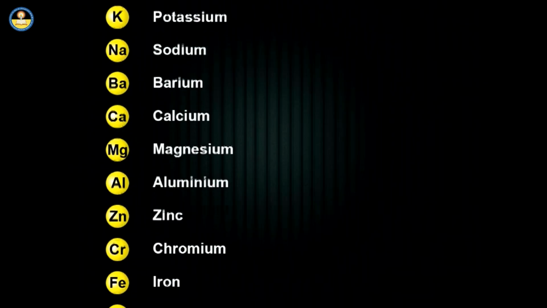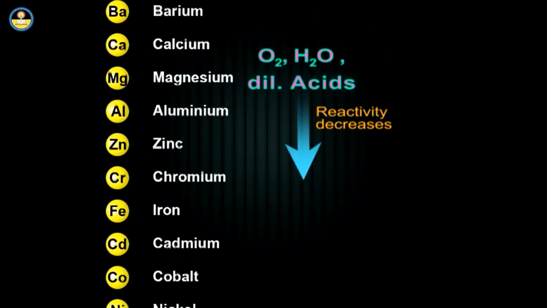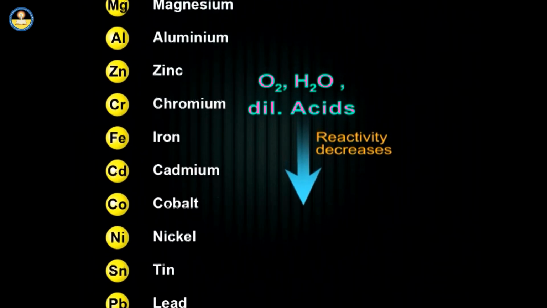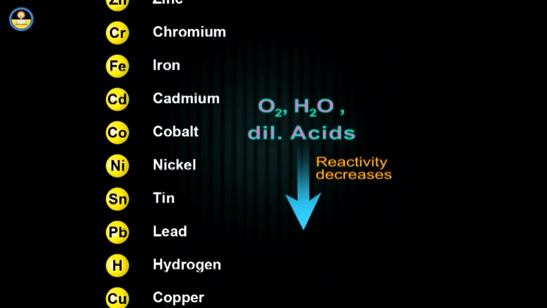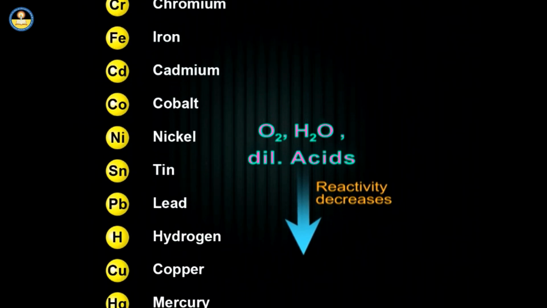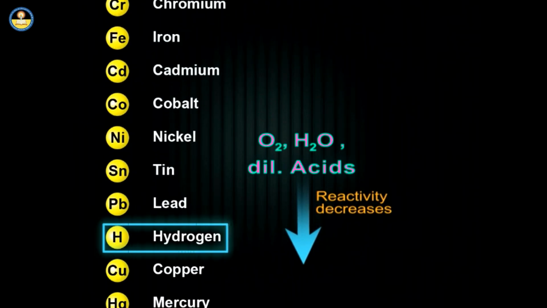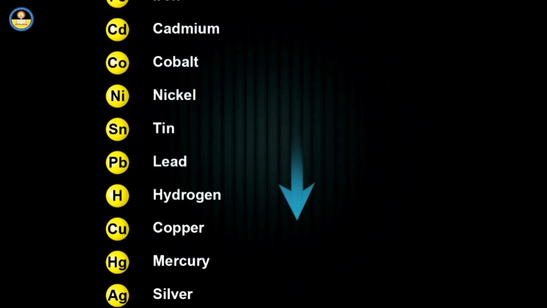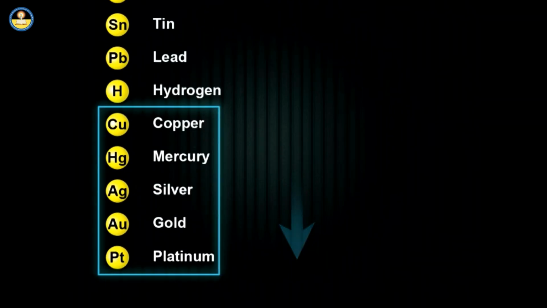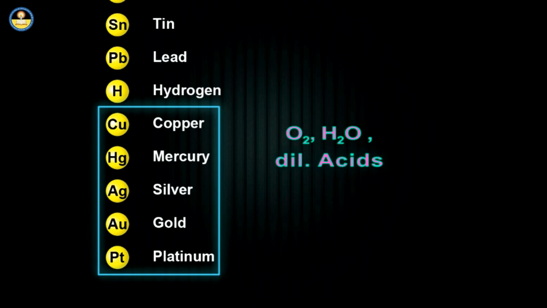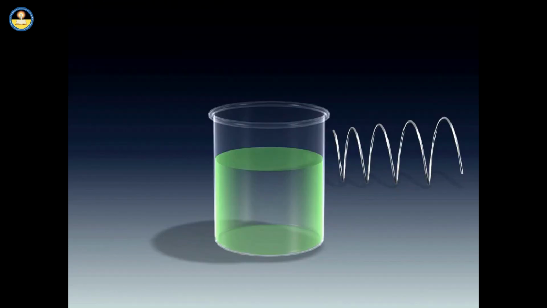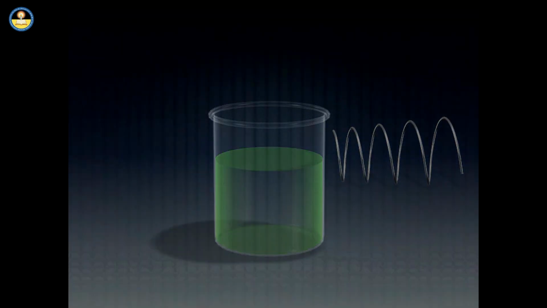The reactivity of metals with oxygen, water and dilute acids decreases from the top to bottom till hydrogen. Metals below hydrogen do not react with oxygen, water or dilute acids. Let us now have a look at an example to understand this better.